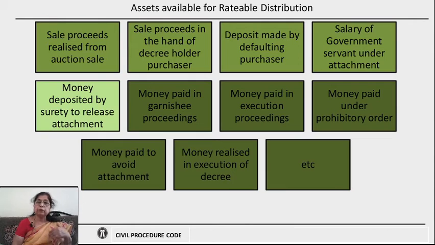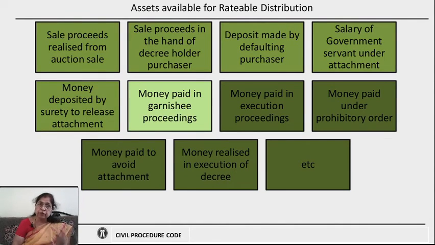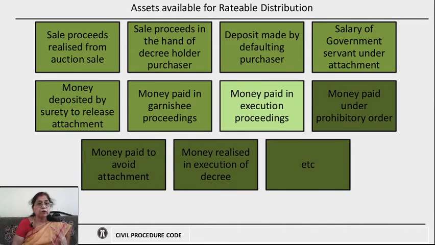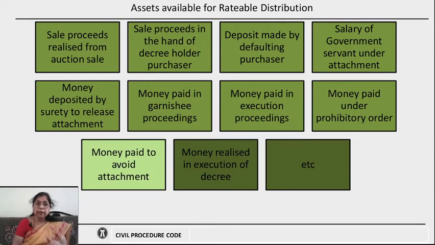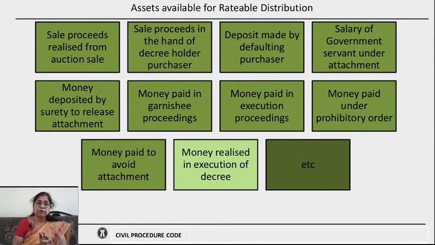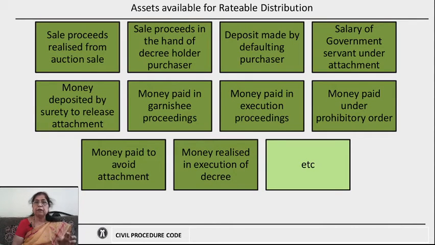Money which is deposited by a surety to release attachment, or money which is paid in garnishee proceedings, money which is paid in execution proceedings, money which is paid under prohibitory orders, money which is paid to avoid attachment, money which is realized in execution of the decree. All these monies are paid in the court, they are in the hands of the court, and such other monies are all assets available for rateable distribution among the decree holders who apply for this purpose.